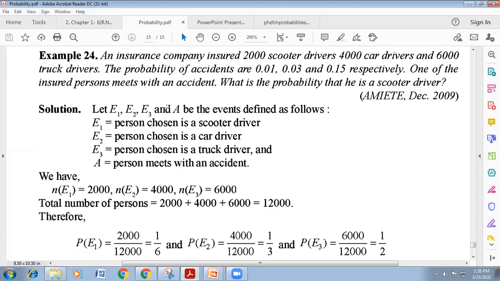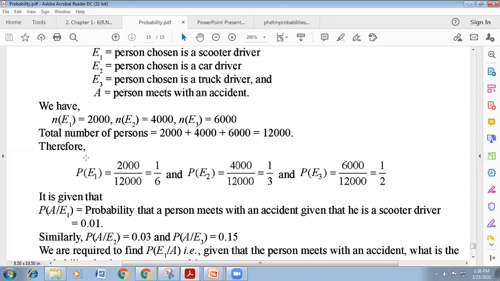It is also given. So the probability will be what? Actually the total number of persons is 12,000. So the probability of a scooter driver will be 2,000 favorable space divided by total space, which is 1/6. Similarly, the probability of a car driver is 4,000 divided by the total sample space, which is 1/3. And the probability of a truck driver is 6,000 divided by the total sample space, so this will be half.